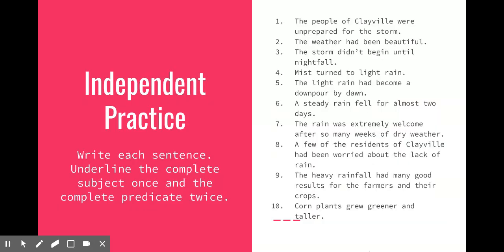All right, I want you to try a little bit on your own. Let's do some independent practice. I would like for you to write each sentence, underline the complete subject once and the complete predicate twice, just like we did during the guided practice. If you need any assistance or you get stuck, give me a shout out to my email and I will help you as soon as I see that email.